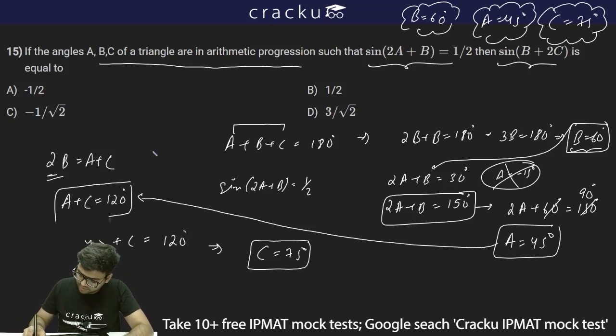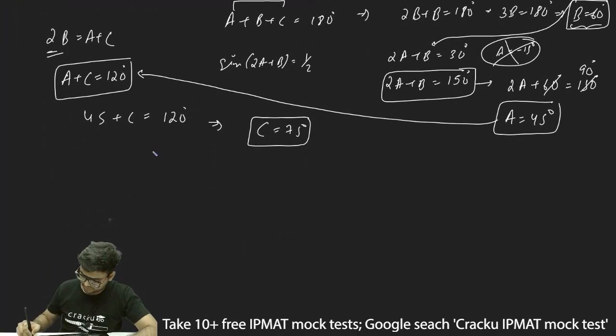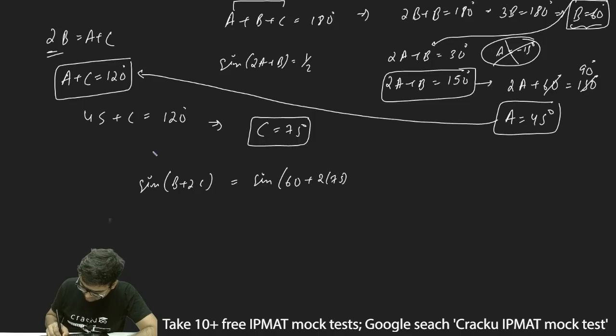I have to find the value of sine of B plus 2C. So sine of B plus 2C will be equal to sine of 60 plus 2 times 75 degrees. So this will be equal to sine of 60 plus 150, which is 210 degrees.